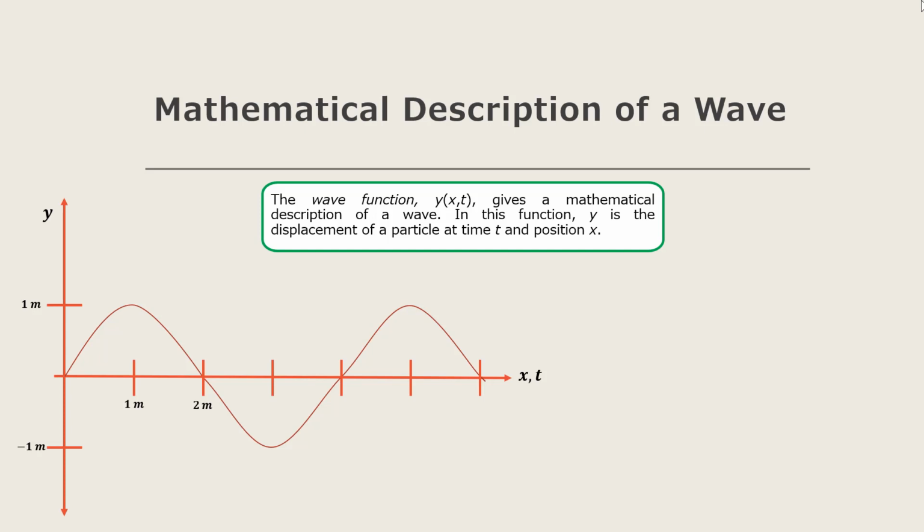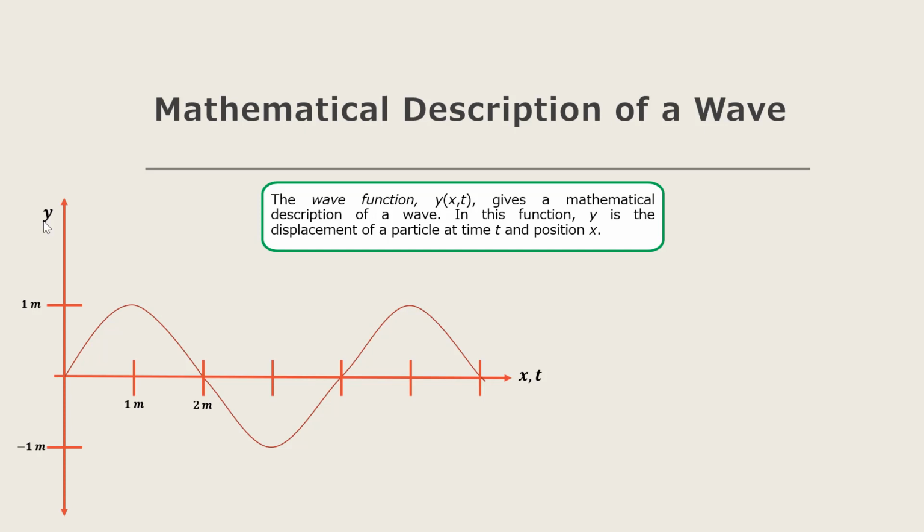If we are asked for the displacement of the particle of the medium, say for example, in a stretched string, we can only tell if we know which particle we're talking about. Therefore, the displacement of the particle of the medium with respect to the equilibrium position is dependent on the position x and also on the time t. That is, y is a function of x and t, or we can just simply write y(x,t). And we call this the wave function that describes the wave.